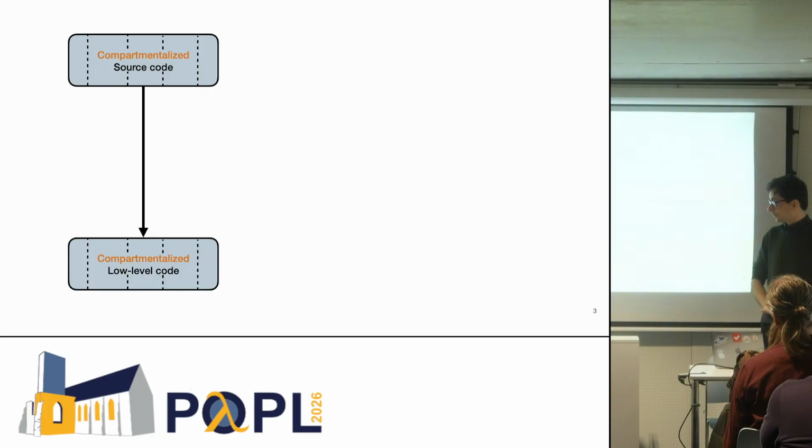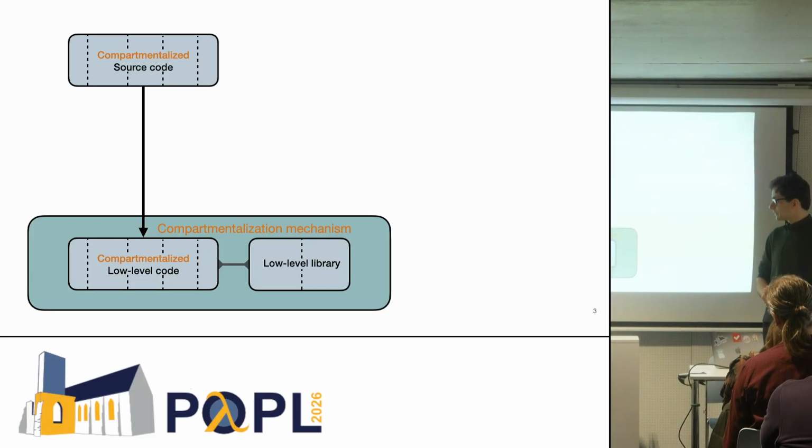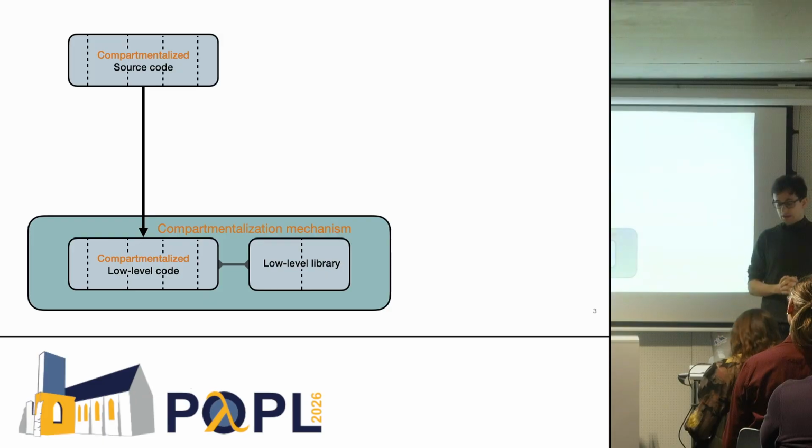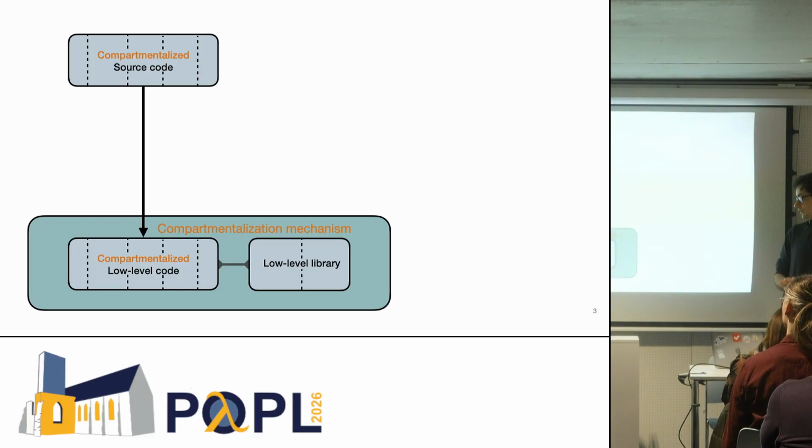This code that is compartmentalized gets compiled to machine code that is still compartmentalized, that might be linked with some external context, low-level libraries, for instance, that might already be compartmentalized.